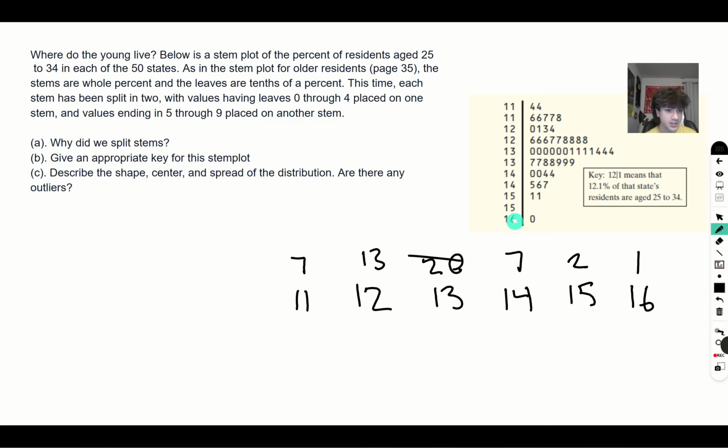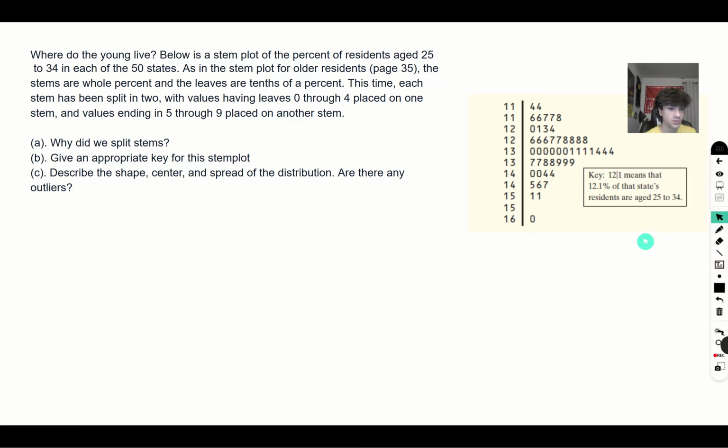And finally, are there any outliers? Just using the eye test because it doesn't cover the outlier formula in Unit 1. Yeah, there is an outlier at 16.0 because as you can see, it's kind of far from the other data. It just doesn't fit in, so 16.0 is going to be our outlier. Let's move on to the next problem.